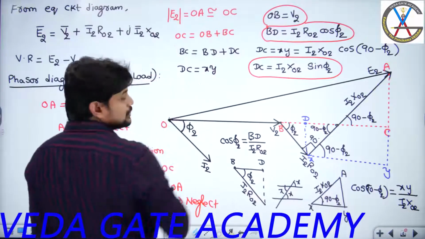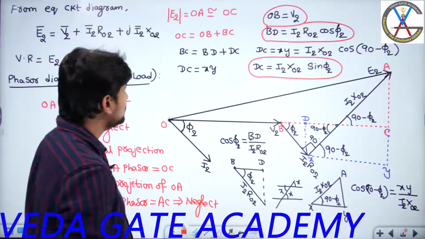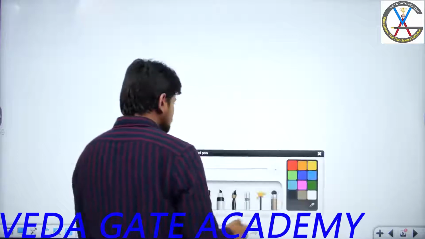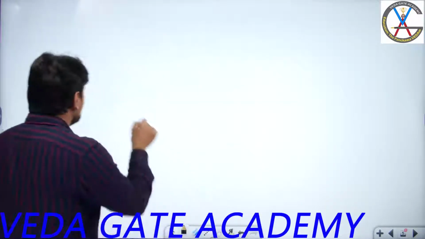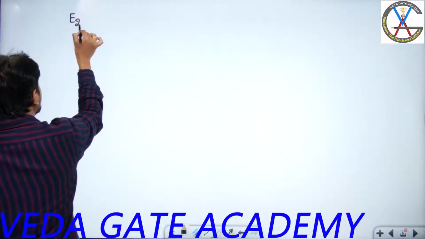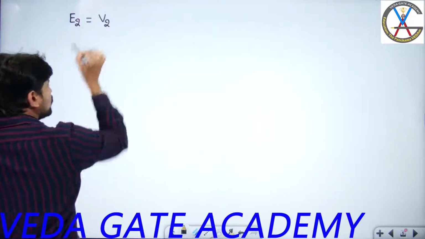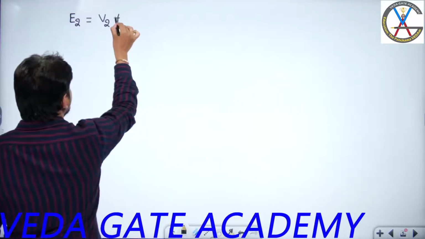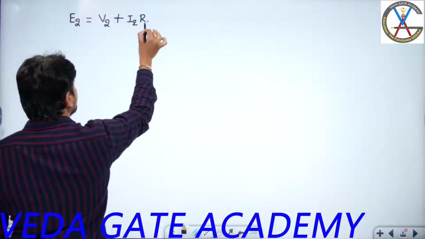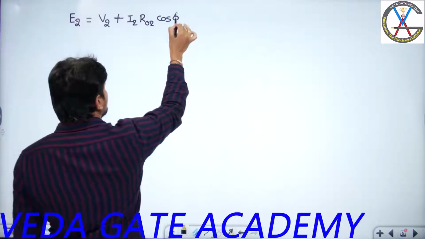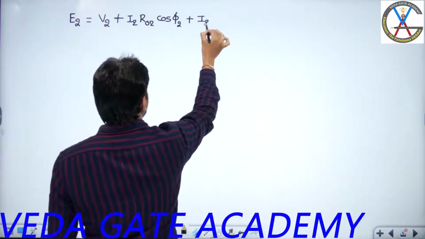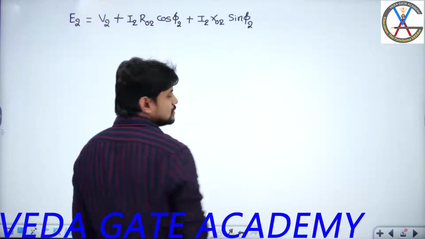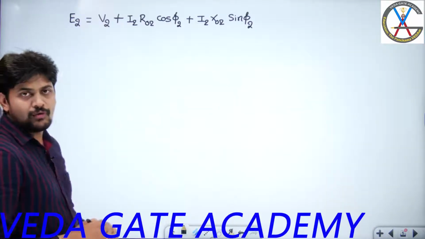OC length is nothing but E2. Yes or no? Are you following what I am saying? Now, if you try to get the expression for E2, the magnitude expression I am writing is: magnitude of E2 is OA length V2 plus BD length I2 R0 to cos phi 2, and the last one what we got is plus I2 X0 to sin phi 2. So this is the expression for E2 that we are getting.